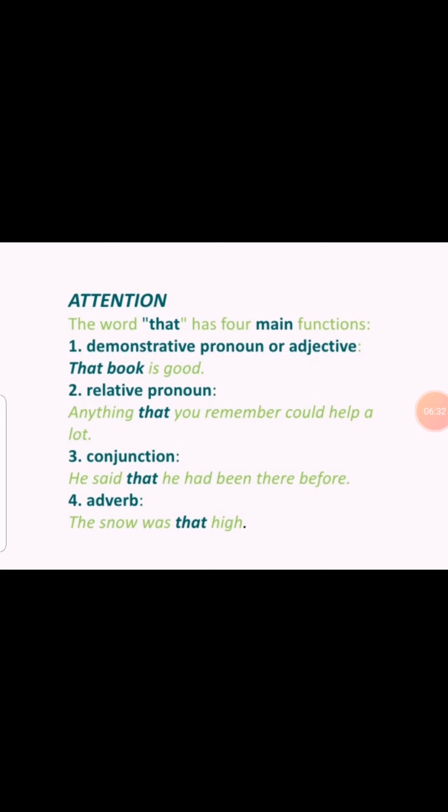Now, it has been telling you that there are different functions of the word that. Like the first one is demonstrative pronoun or adjective, like that book is good or that is beautiful. This is a demonstrative adjective being written over here. Relative pronoun, when you are getting the relation of something, there you are using that. Anything that you remember could help a lot, then that would be considered as a conjunction as well.